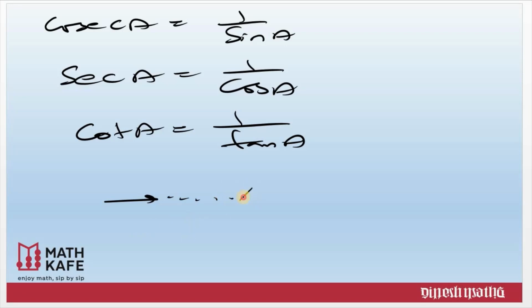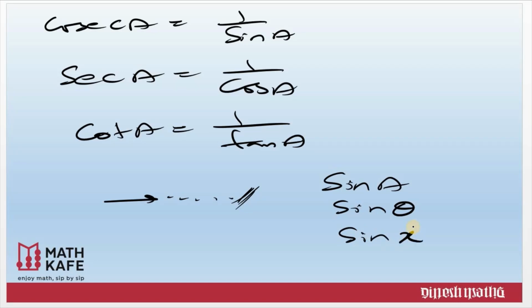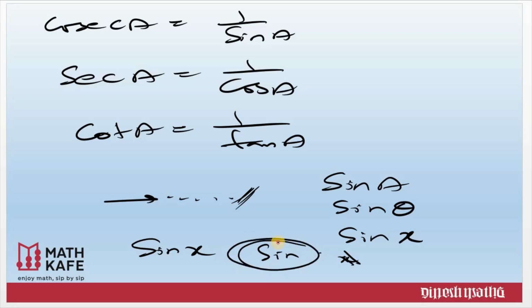I repeat some fundamentals so as not to confuse you. This sin A or sin theta or sin x, anything is possible, but it must be with an angle. Sine actually means sine of an angle, or in general a trigonometric ratio of an angle. Never consider that sin x means sine times x, and never write trigonometric ratios without an angle. If you just imagine sin x without x, I think you all know the meaning of the word sin. This is clearly a sin. It is a mathematical sin, writing trigonometric ratios without any angle.